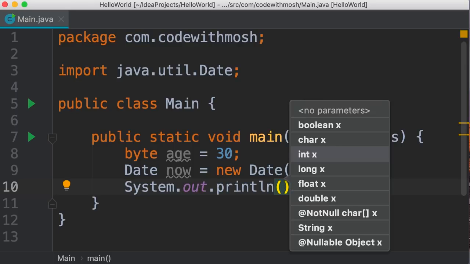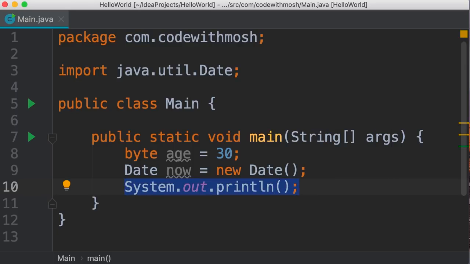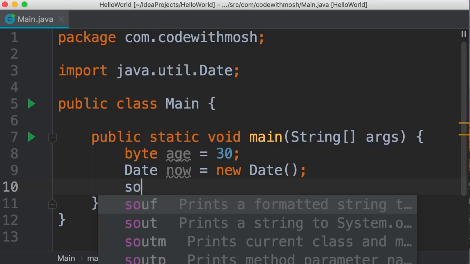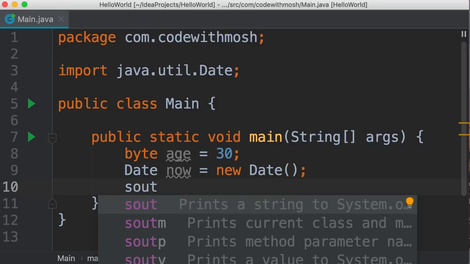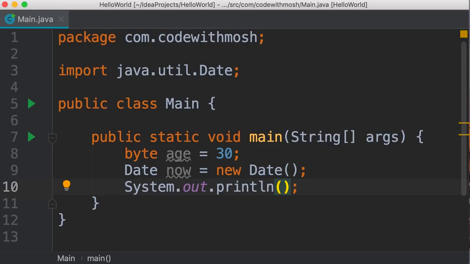Now let me show you a very cool shortcut. Instead of typing all this, we can use one of these code snippets. So we type SOUT and press tab, and this generates this piece of code for us. All right, now let's pass our data object here. Note that I have not surrounded this variable with double quotes because this is a variable, not a string.